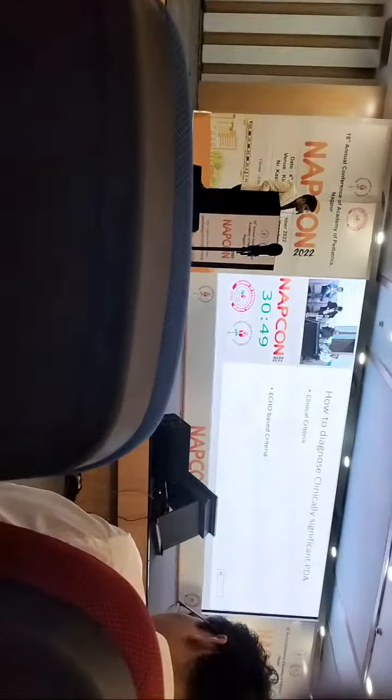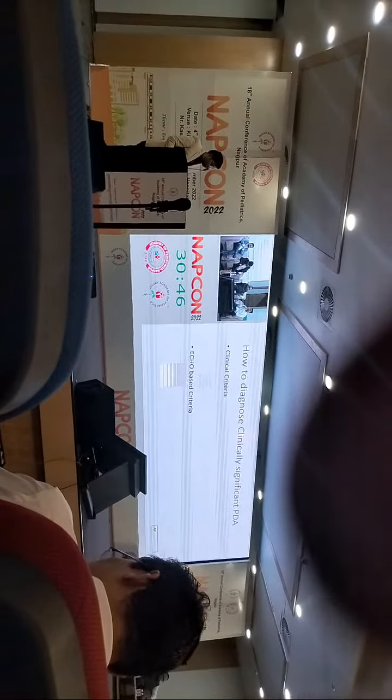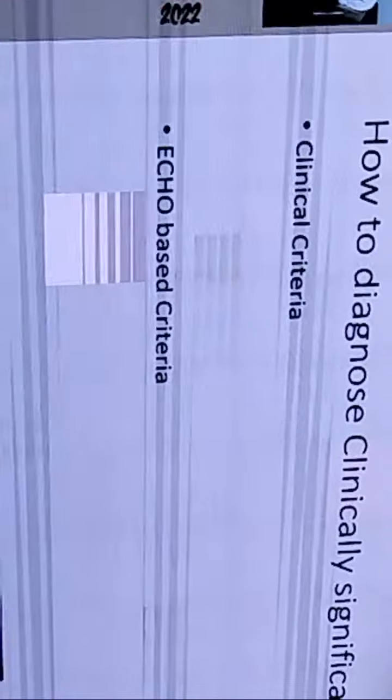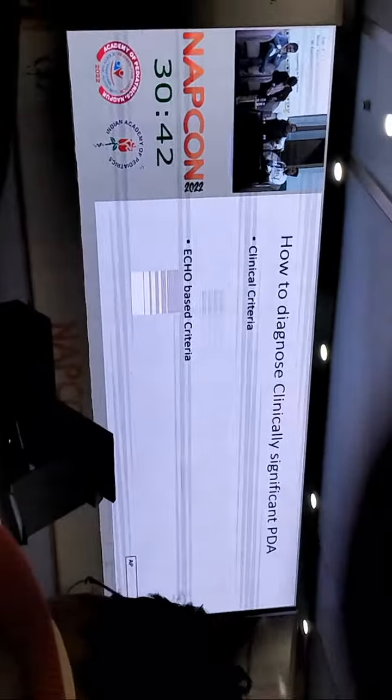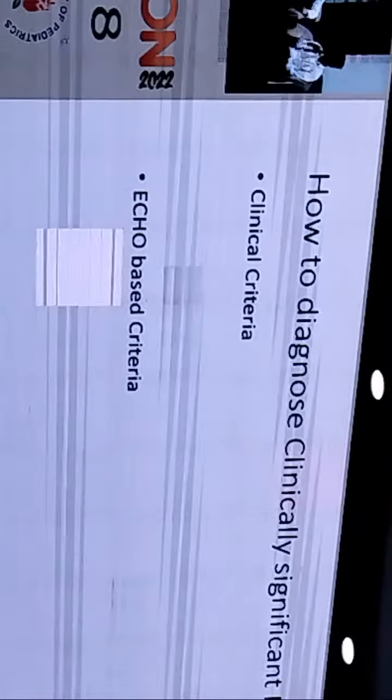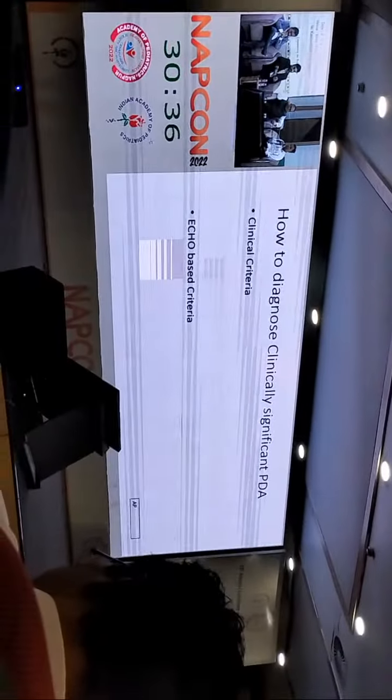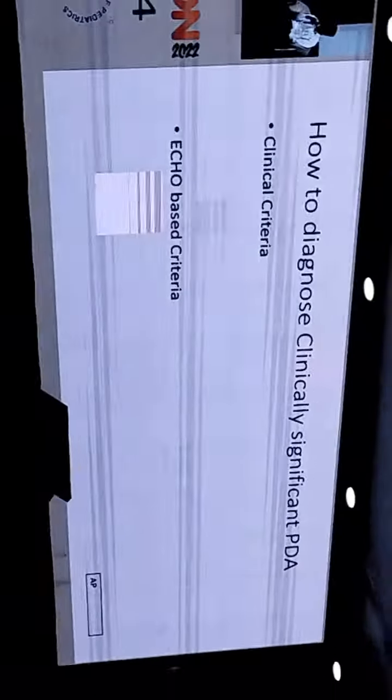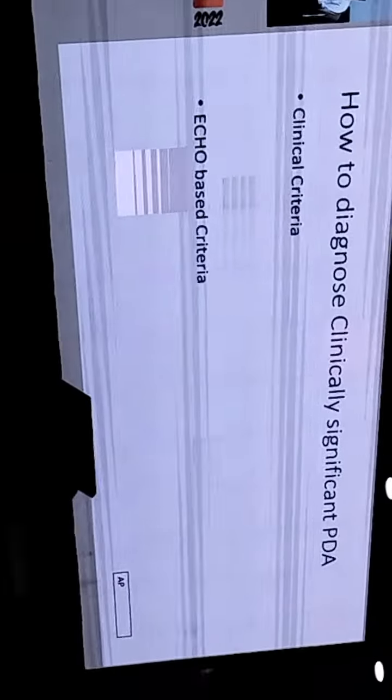Hyperdynamic precordium, bounding pulse, wide pulse pressure, murmur, cardiomegaly, pulmonary congestion, hepatomegaly. These will show that congestion. That will point towards the baby possibly having PDA as a differential diagnosis, and that will be a clinically significant PDA in such a scenario. Yes. And what would be the ECHO criteria?